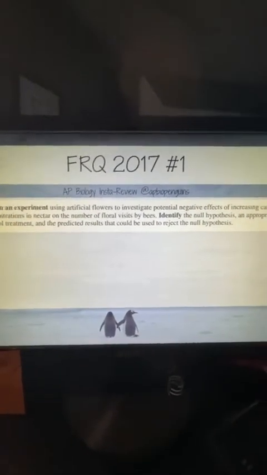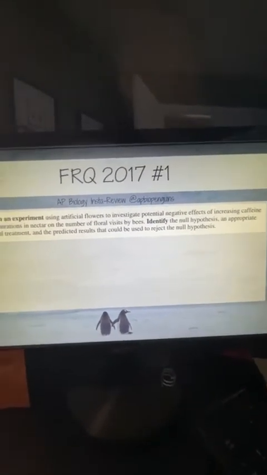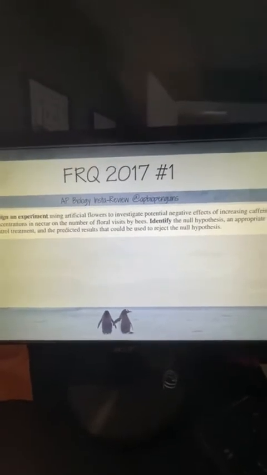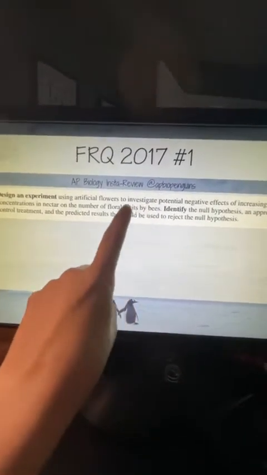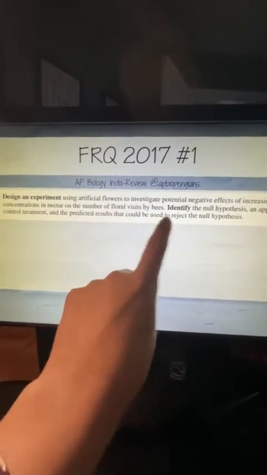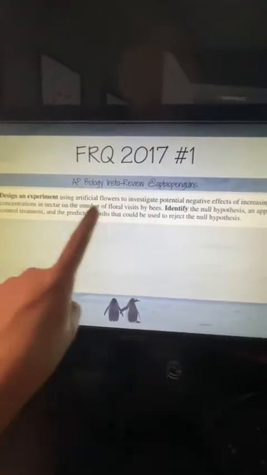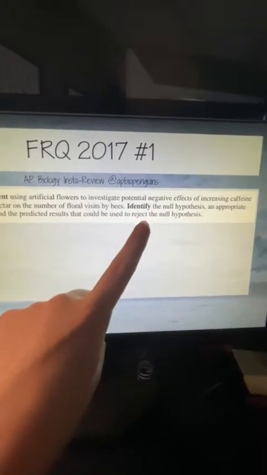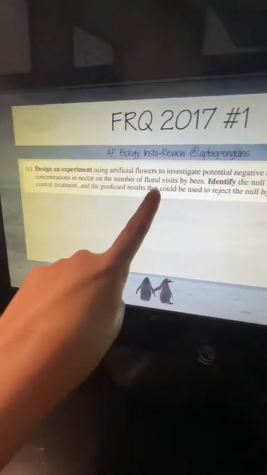So they want you to design an experiment using artificial flowers to investigate potential negative effects of increasing caffeine concentrations in nectar on the number of floral visits to bees. Okay, so you're testing number of floral visits and concentration. They've told you what the testing thing you're looking at is, okay? Identify the null hypothesis, an appropriate control, and then the predicted results.